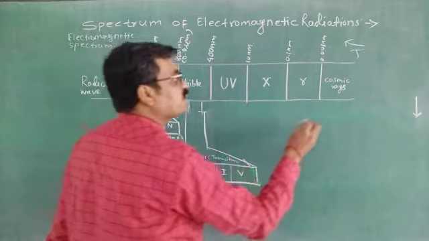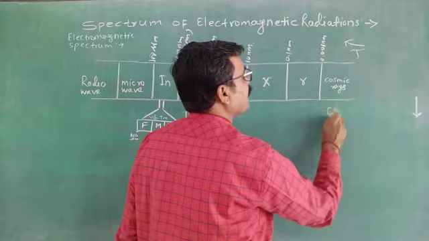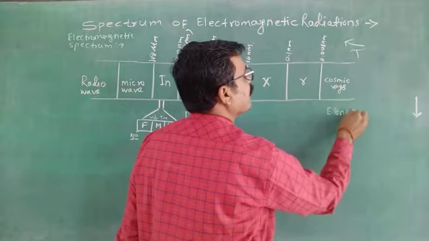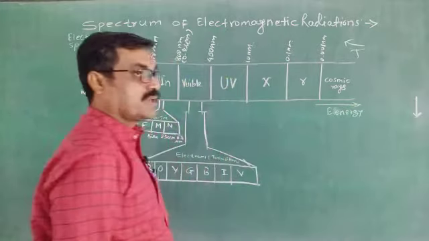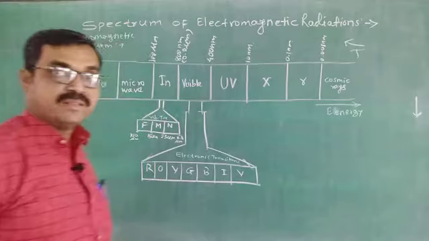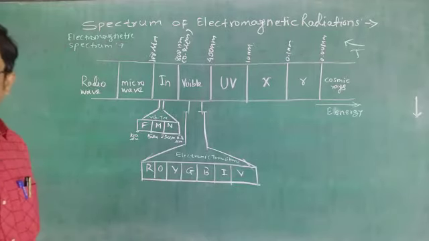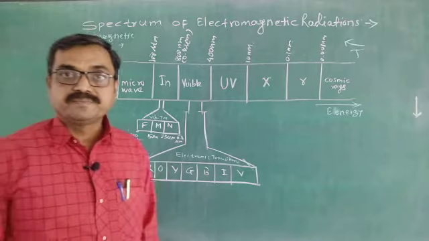And opposite to this, if we talk about the energy, then what happens? Energy goes on increase. Okay, means you know the reciprocal relationship between energy and wavelength. Okay, now how to remember these regions?